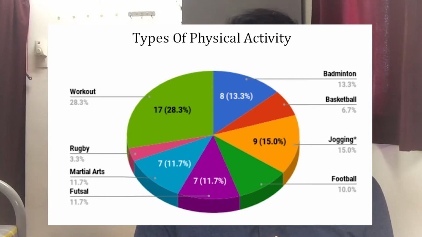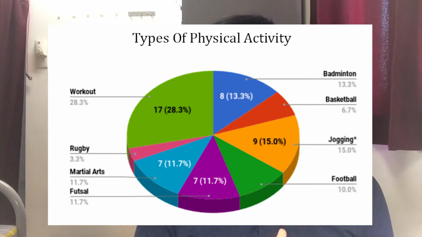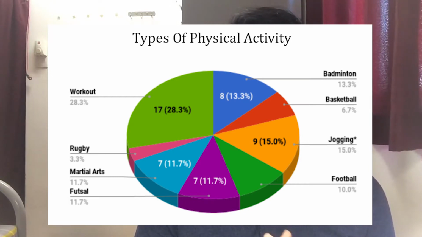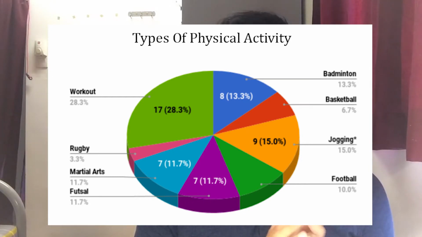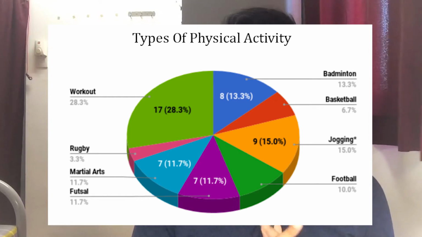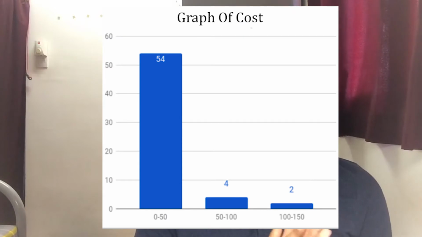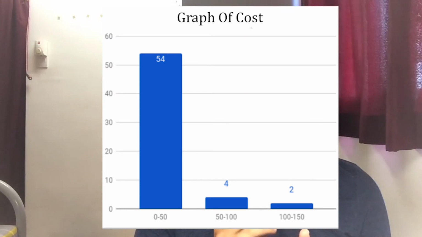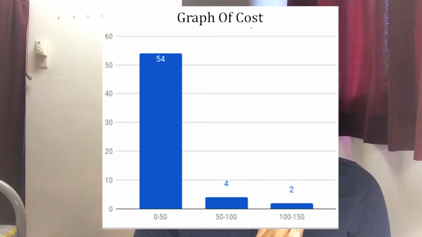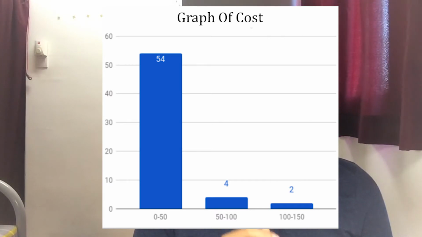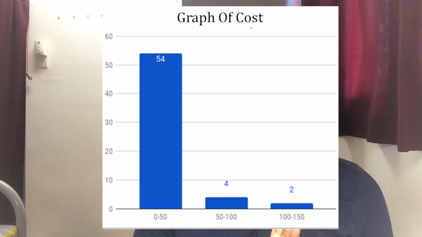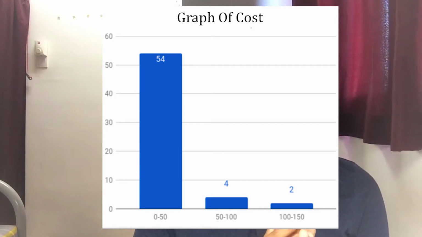Secondly, for the types of activities done by respondents, most students prefer to work out, which is 28.3%, while the least is rugby, which is only 3.3%. Lastly, from this bar chart of cost on physical activities, we can see that most students spend between 0 to 50 ringgit, while only 2 of them spend more than 100 ringgit.